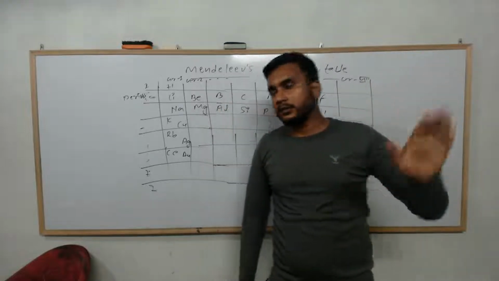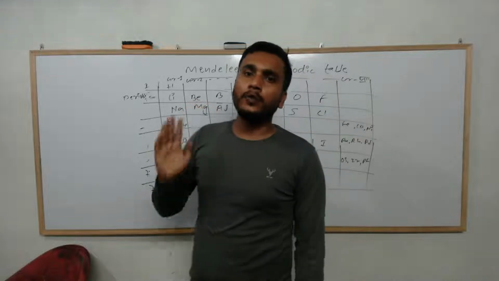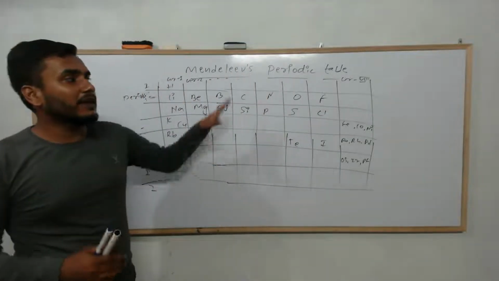So the first person was Mendeleev to make the periodic table. That's why we have to give the respect and credit to him, and we have to give the respect he deserved.